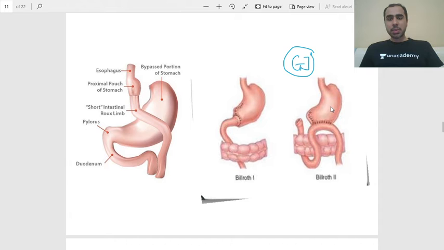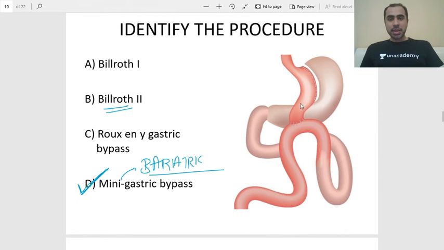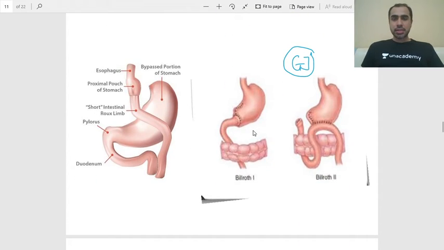So this is the stomach and this is loop gastrojejunostomy. You see the same thing over here. This is the stomach and you see a loop gastrojejunostomy. The only difference is that in Billroth 1 you are resecting the antrum. In both the Billroth procedures, Billroth 1 and Billroth 2, you are resecting the antrum because they are done for peptic ulcer.